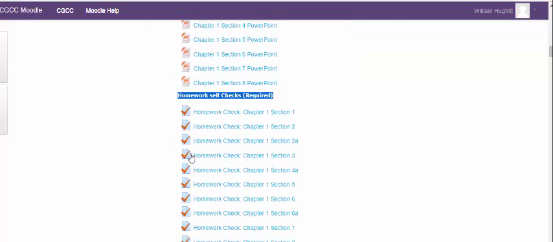And then, of course, the homework checks. This is where I'm checking to see how you're doing with your homework. So you're going to do the homework, and then I've selected a few problems, or usually just 5, and you're going to put your answers in. Now, this can be a little tricky because it's an auto grader.